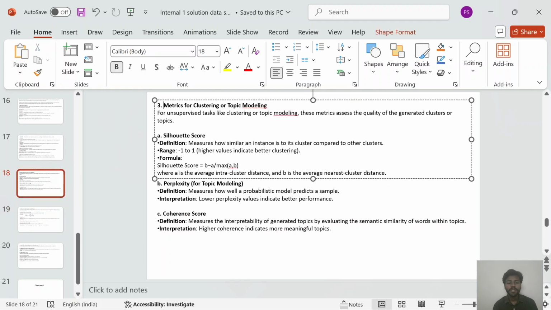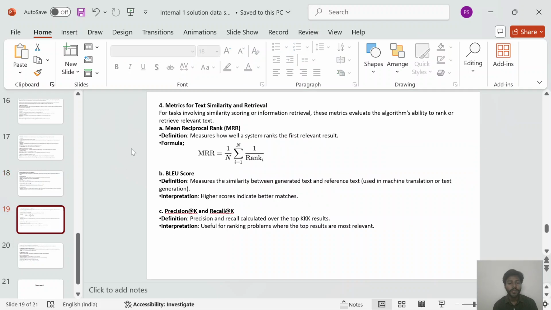Now, third is metrics for clustering or topic modeling. For unsupervised tasks like clustering or topic modeling, these metrics assess the quality of the generated clusters or topics. Here, the silhouette score is first, and perplexity and coherence score are included in the metrics for clustering or topic modeling.